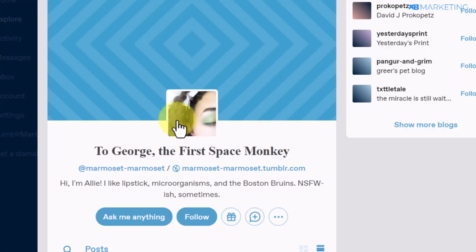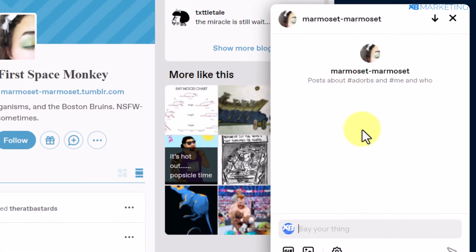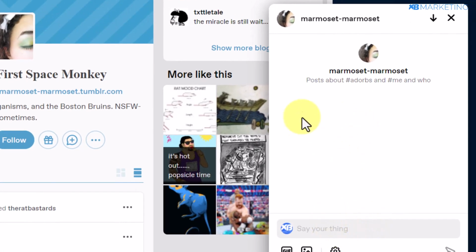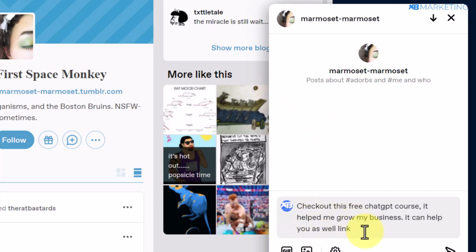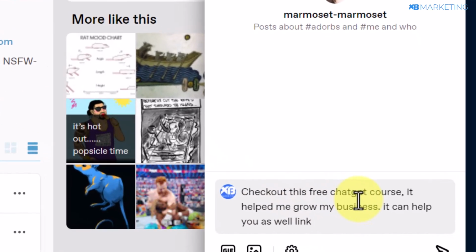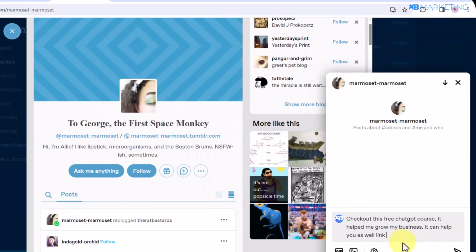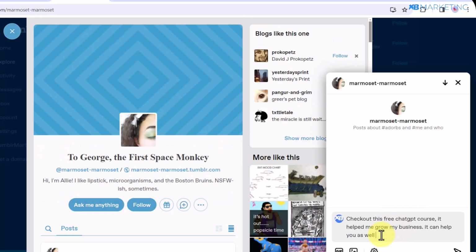We are going to take this one here as an example, and you want to click on this plus button. Once you click on it, you will be able to send a message to this person, and this is where you want to get creative. Type in something captivating like this, but feel free to tweak it however you want. As you can see, it says, check out this free ChatGPT course. It helped me grow my business and it can surely help you as well. A lot of people are looking to grow their business, and this is where you want to paste in your content locker link.